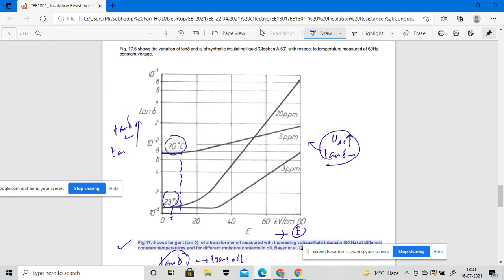And also what will be my values of tan delta? And the values of E, suppose, are 15, 15 kV per centimeter, right? For this particular equation and for the different ppm values, my graph will change, my graph will differ. For the different values of temperature, what will be my tan delta, and how does the loss tangent of a transformer oil change? That we will see in this particular figure, right?